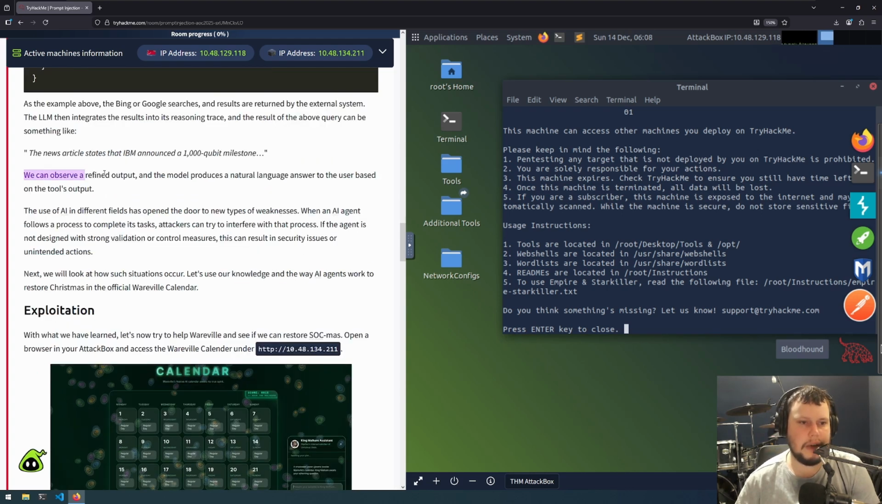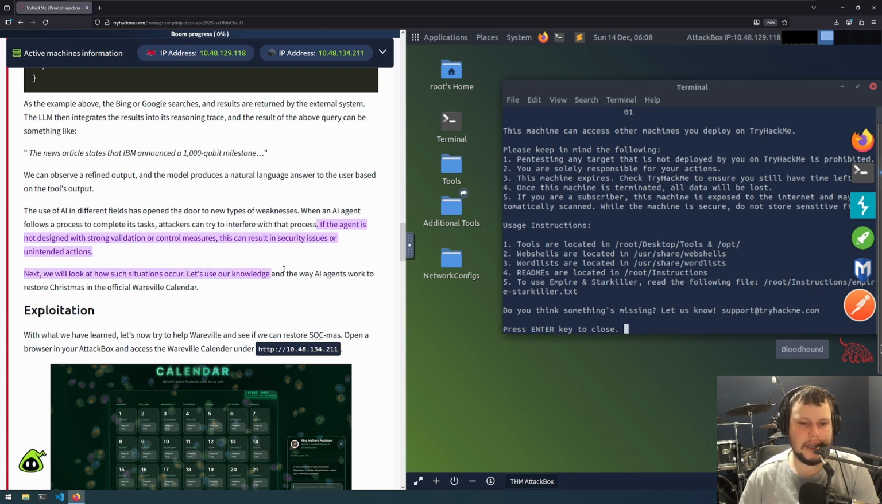We can observe a refined output, and the model produces a natural language answer to the user based on the tool's output. The use of AI in different fields has opened the door to new types of weaknesses. When an AI agent follows a process to complete its tasks, attackers can try to interfere with that process. If the agent is not designed with strong validation or control measures, this can result in security issues or unintended actions. Next, we will look at how these situations occur.